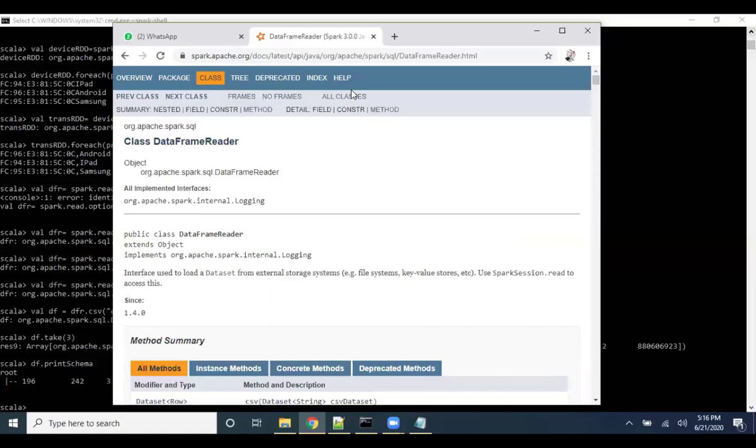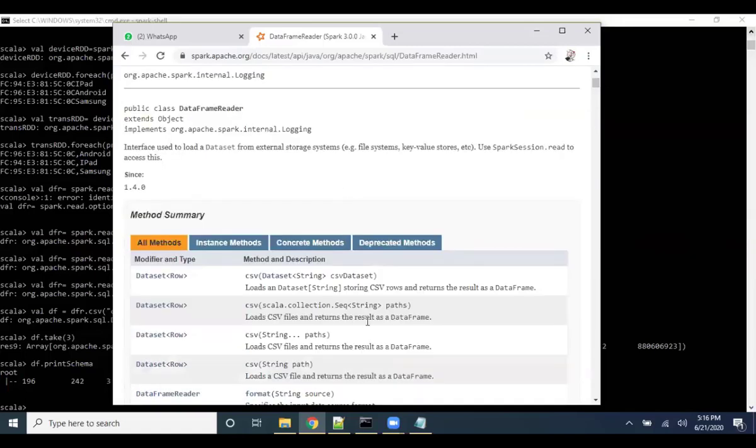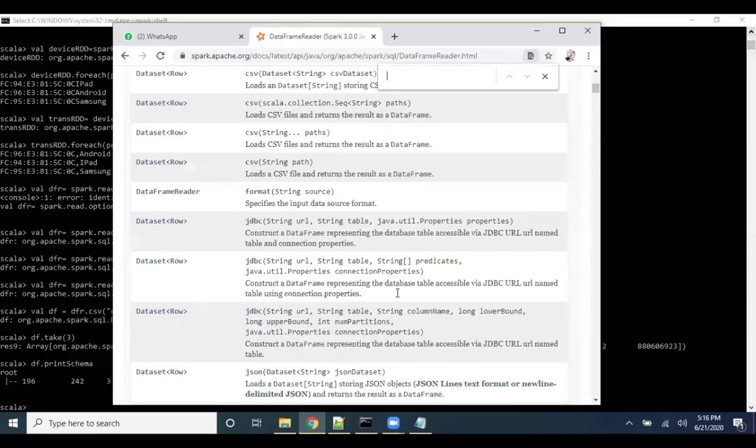And Murli, if you see, it has opened Java documentation. Oh, sorry. I think even it has opened the latest version of Spark 3.0. Okay.